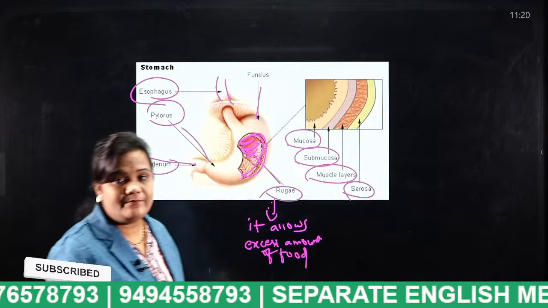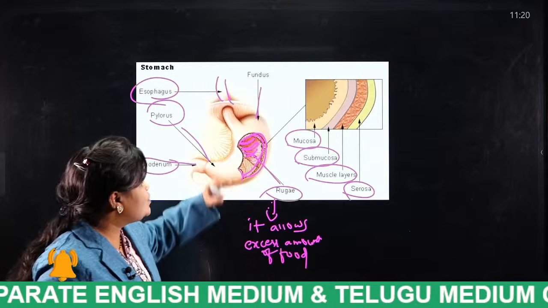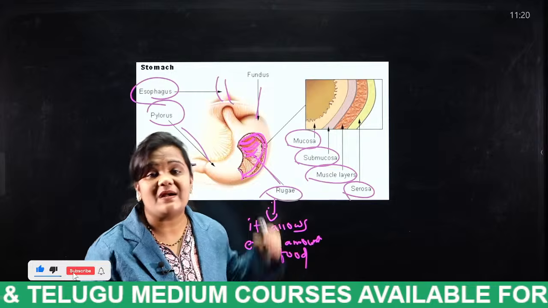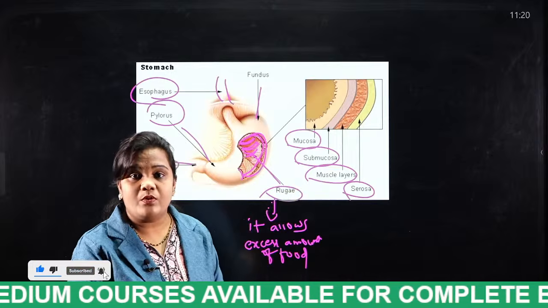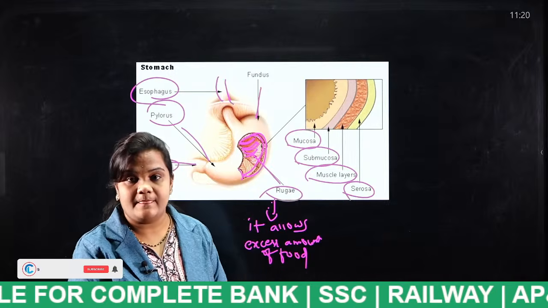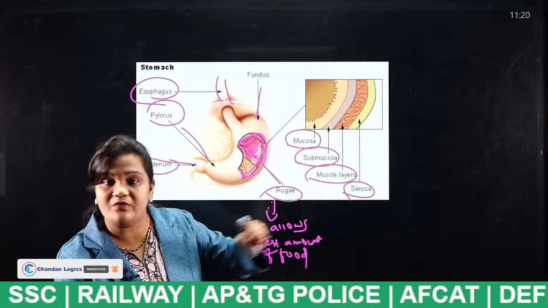So very, very important, what do we have to remember here? What is the use of this mucosa? These are the layers of our stomach lining. This mucosa consists of what? Mucus and the food we eat. Okay, this layer of the stomach consists of mucus and the food we eat.